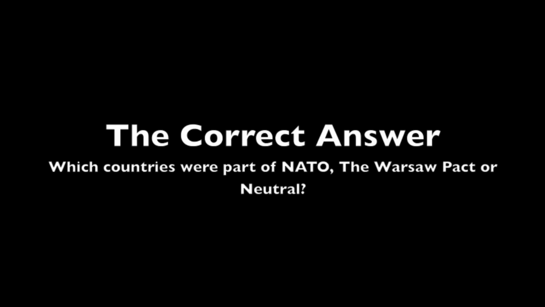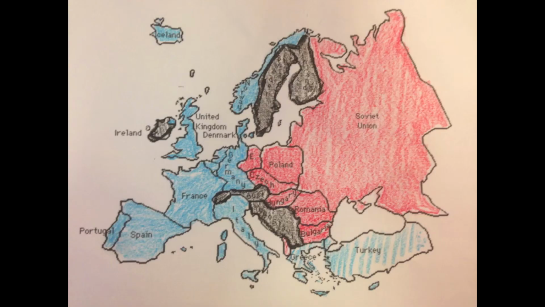Here's the correct map of Europe, showing the alliances during the Cold War. The only neutral countries were Ireland, Switzerland, Austria, Sweden, Finland, and Yugoslavia. Many students incorrectly thought that Yugoslavia was part of the Warsaw Pact, and that countries like Ireland, Sweden, or Finland were part of NATO. There was lots of trouble with Iceland, Greece, Turkey, and Norway, and these were all part of NATO. As we can see in this map, most of the tension in Europe would have been centered around East and West Germany and in the Greece and Turkey region, as they bordered both NATO and the Warsaw Pact.